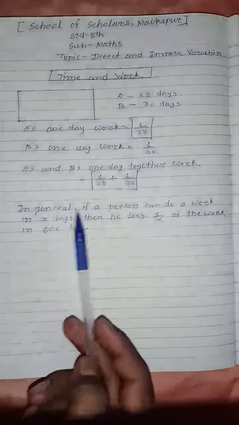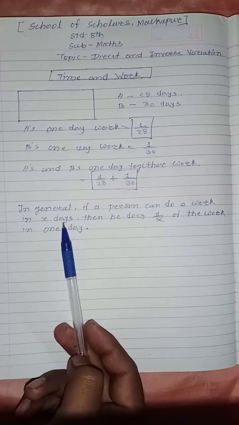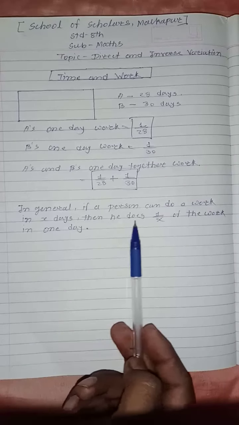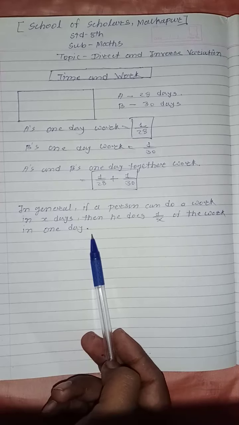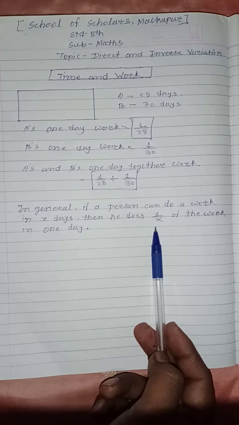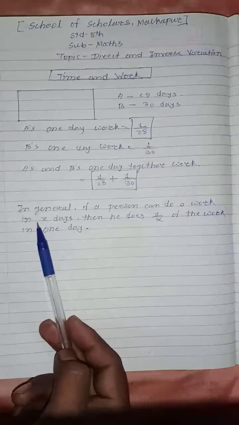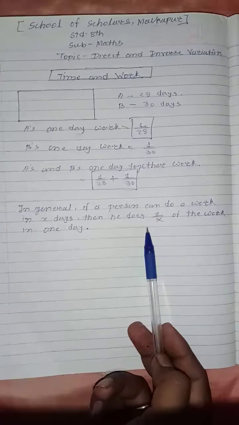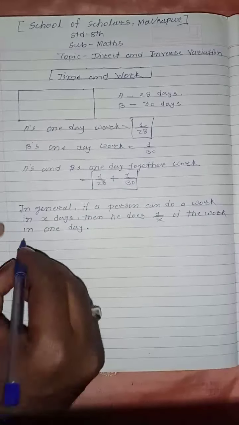We can say, if a person can do a work in X days, total X days he takes to finish the work, so obviously then he does 1 upon X of the work in one day. So his one day work will be 1 upon the total number of days in the denominator. In a fraction form we can represent his or her one day work. Understood? If you have been given the total days required to finish the work, you can define one day work in fractional form.